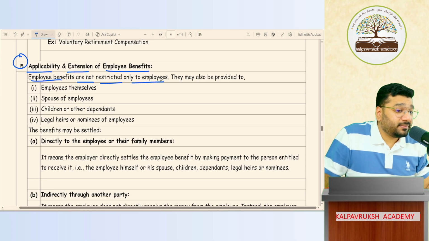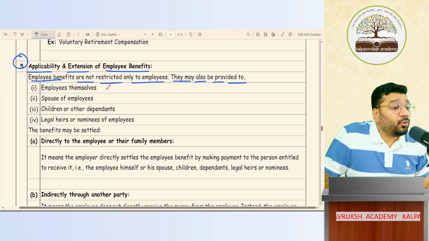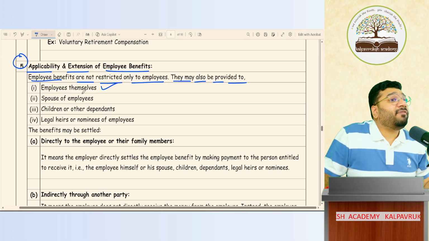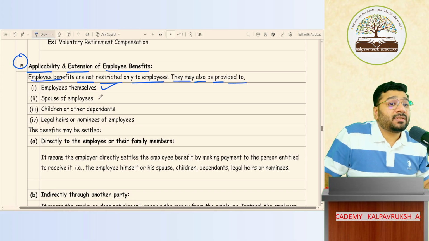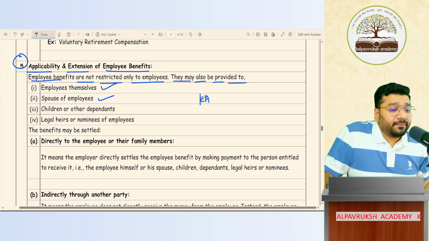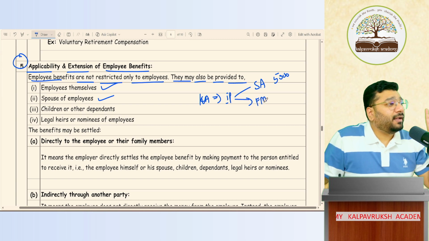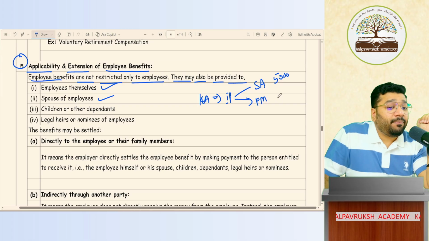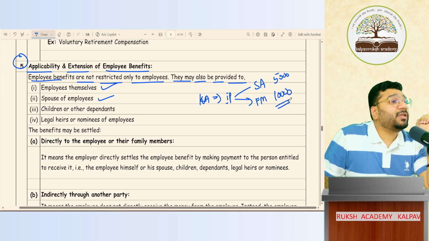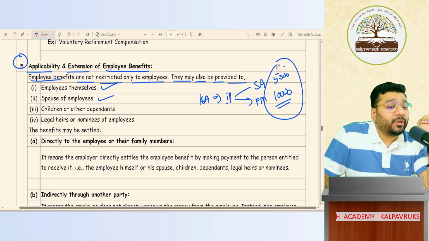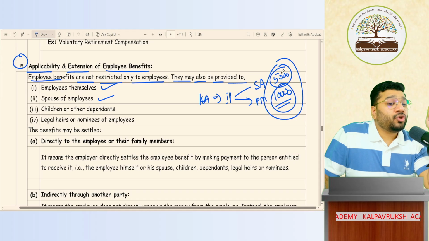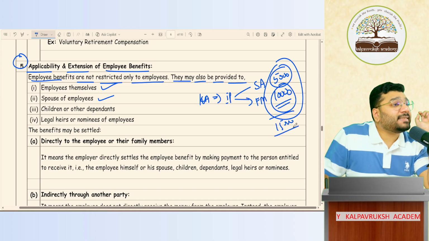They may also be provided to employees themselves, and apart from employees, to any benefit that you give to the family members, such as spouse. For example, CA.Prathik Academy has taken an insurance premium for Sangami Akka, where I'm paying 5,000 rupees every year, plus for our family members, father, mother, and sister, all three of them. For them also, I'm paying 10,000 rupees as insurance premium. So here the benefit is given to both employee and their immediate family members. So this amount on the whole, 15,000, will be considered as employee benefit.